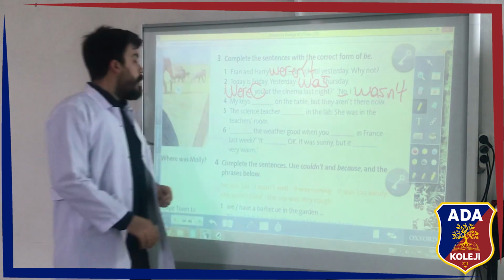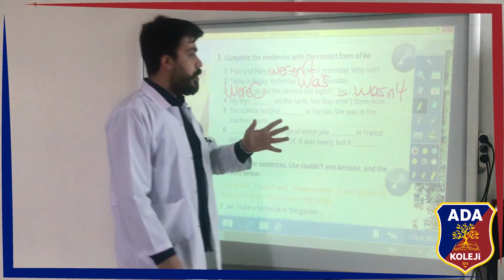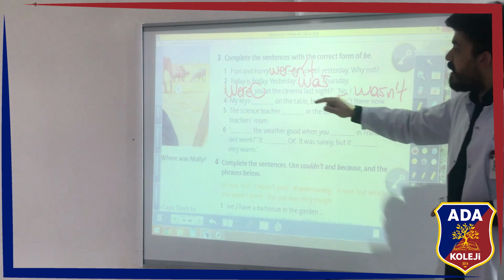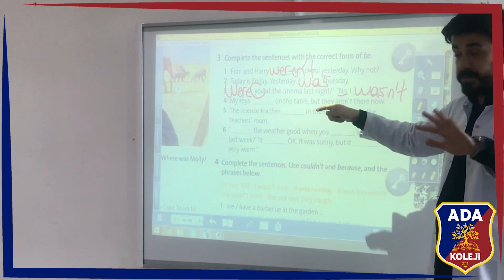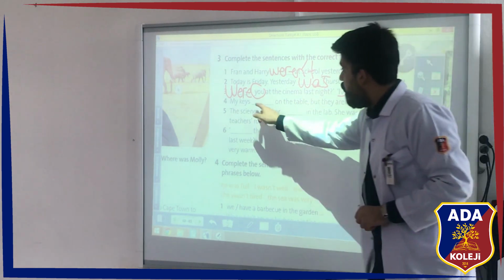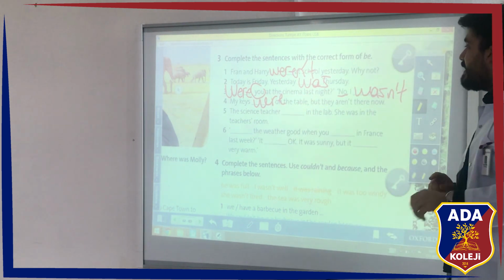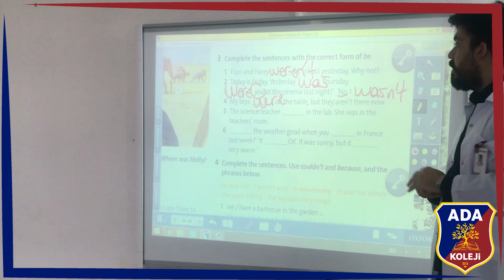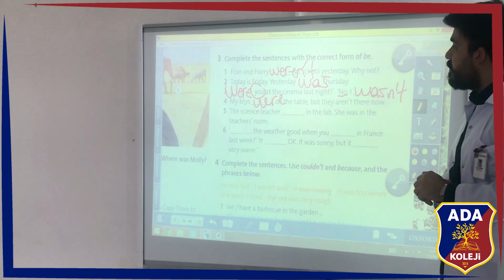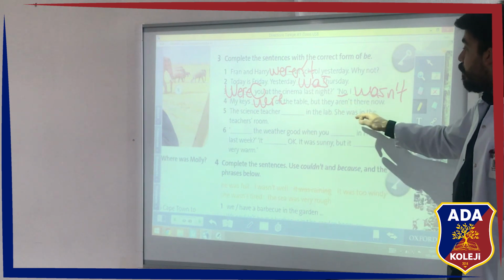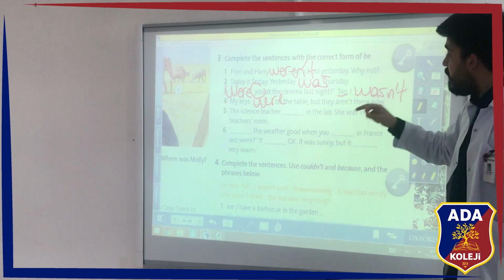My keys were on the table, but they aren't there now. My keys, okay, plural form, do not forget. My keys were on the table, but they aren't there now. What about sentence 5? The science teacher in the lab, she was in the teacher's room.